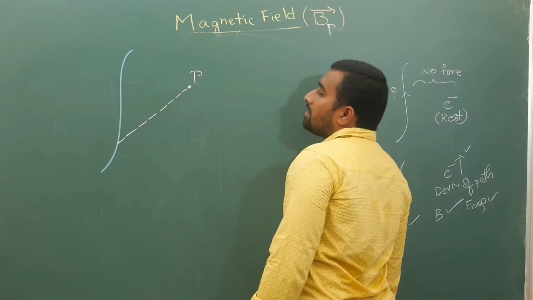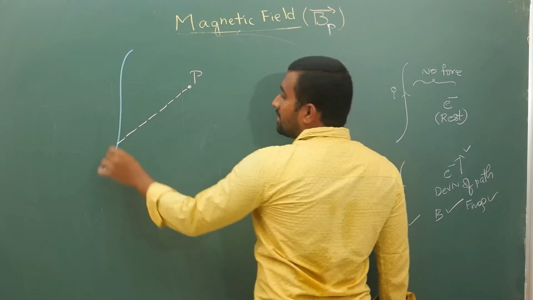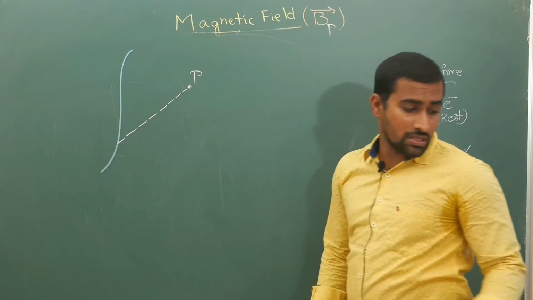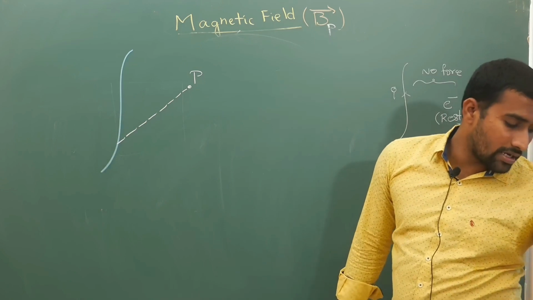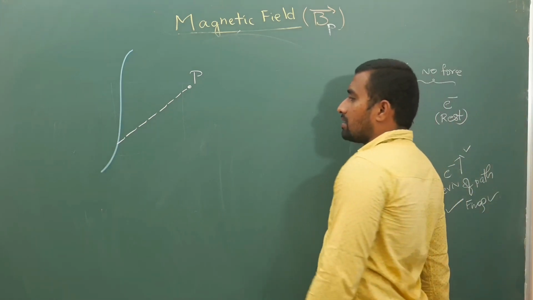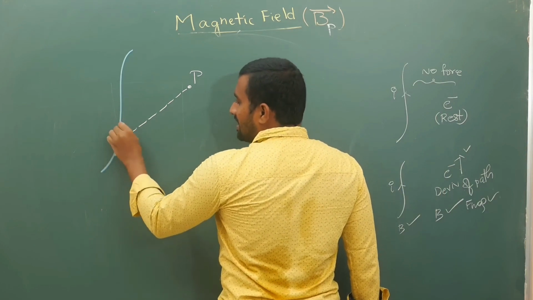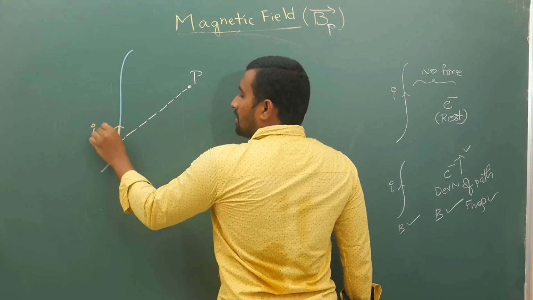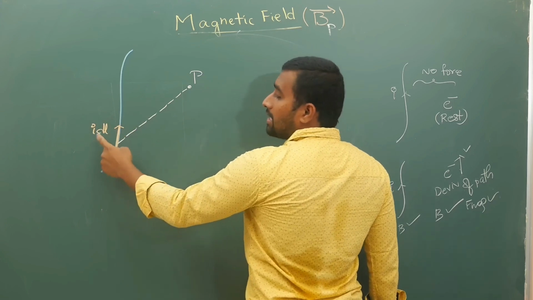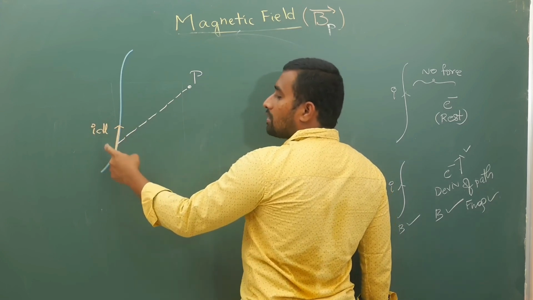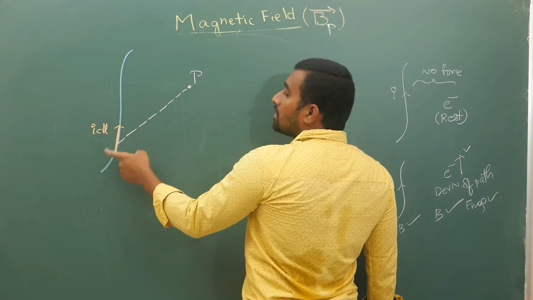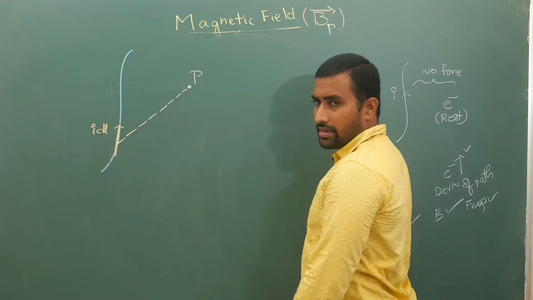What they told is that this current carrying wire will produce a magnetic field. How much is that magnetic field? Take this dl element, this is your ideal element, a small portion of the wire.